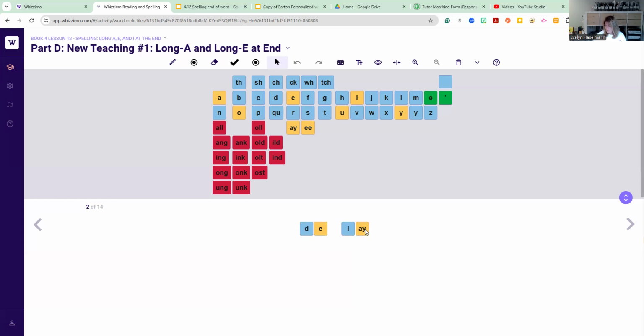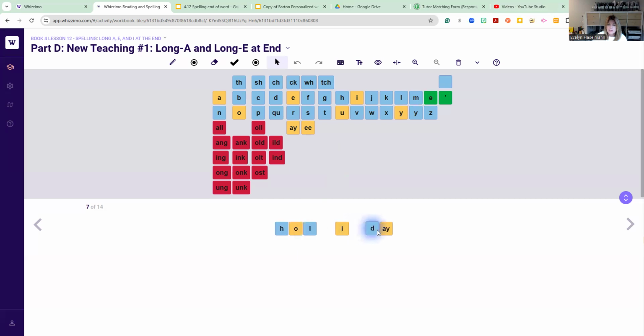If our student forgot that and put the A here, it would actually say de-la. So we don't want that schwa at the end of the word. So we see AY at the end of many words like display or prepay. We also see it with a banana role or a schwa in the beginning, like away. Very common for the A to say that at the beginning of a word, like away, ago.